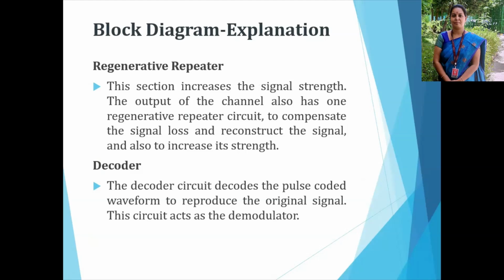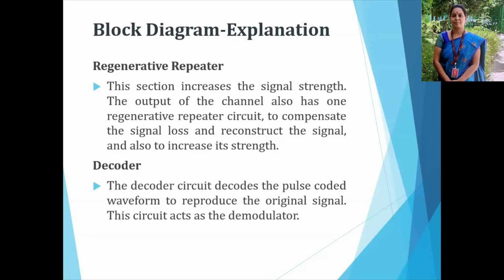Here the regenerative repeater is connected in between the transmitter and receiver. Why do we use this regenerative repeater? It increases the signal strength, because once we send the signal through the channel, its strength will reduce because of noise in the channel. So we need to boost the signal strength of the input signal.